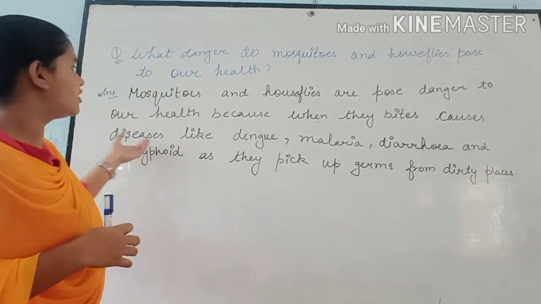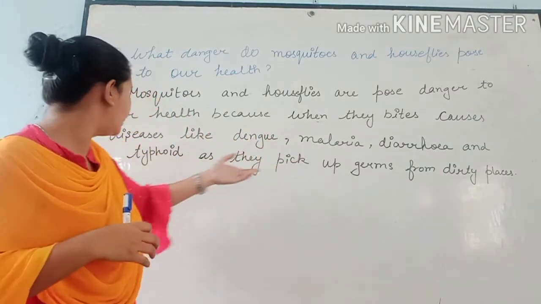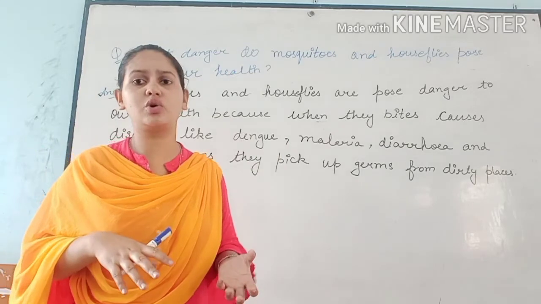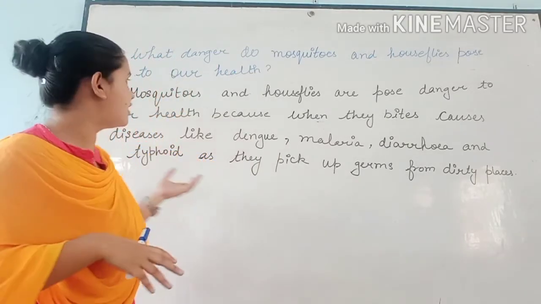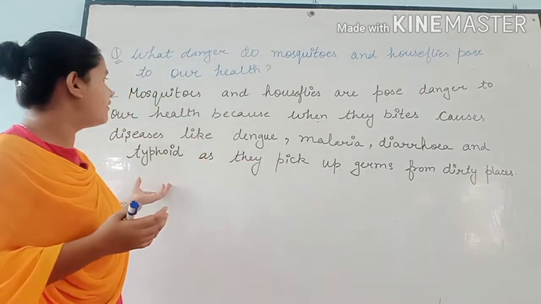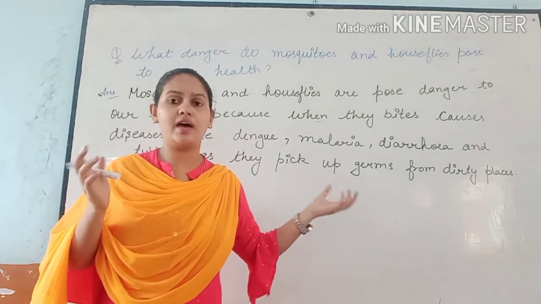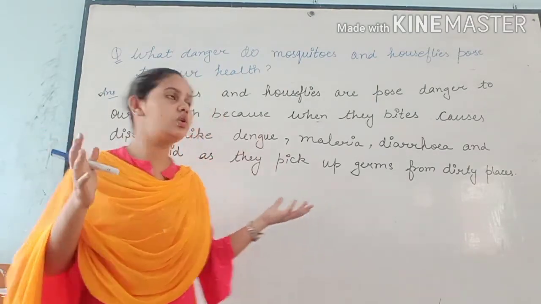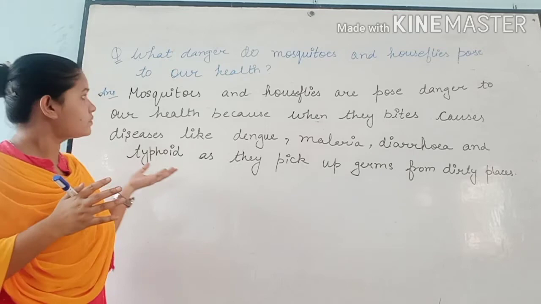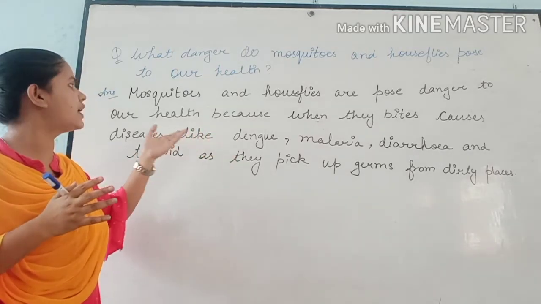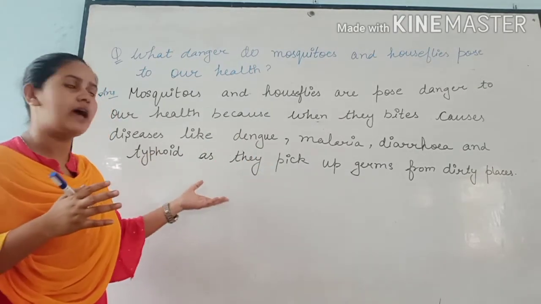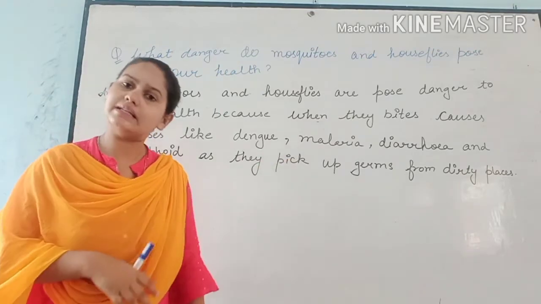So you know these diseases: dengue, malaria, diarrhea, typhoid. They mostly come from mosquitoes and houseflies. So always remember that when these things happen in your surroundings, it means you have dirty places around you, and when you have neat and clean surroundings, you don't have to worry about these kinds of diseases. So mosquitoes and houseflies pose danger to our health, because when they bite they cause diseases like dengue, malaria, diarrhea, typhoid, as they pick up germs from dirty places.